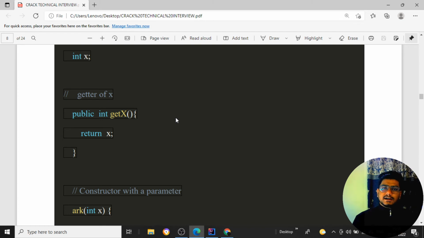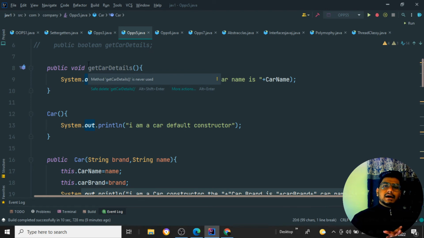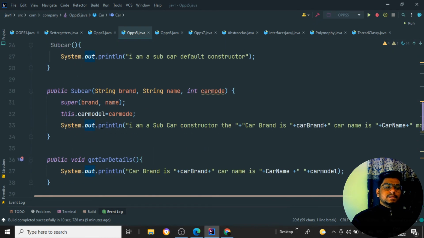So you can take this kind of example and explain in a theoretical way, like suppose we have two classes. I am inheriting the properties of a parent class. I can access all the properties of the parent class inside the child class, but I cannot access the properties of the child class inside my parent class. Like this, with this kind of example, you can explain.